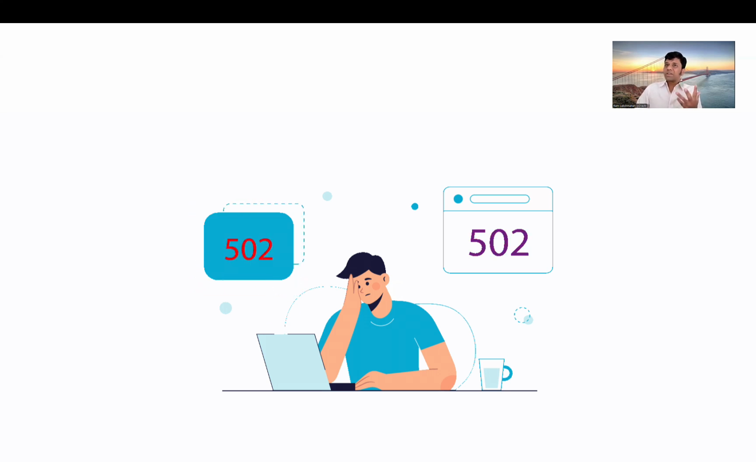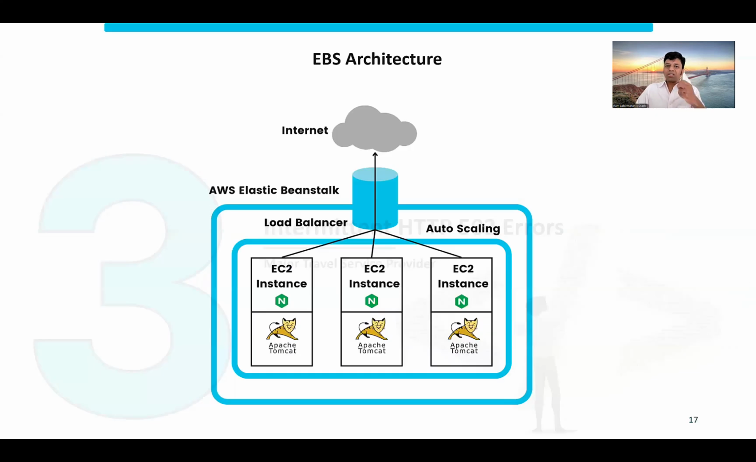And they were running on one of the services from Amazon AWS called EBS. So it is basically a containerization service, right? They were running on this containerization service called EBS from Amazon AWS. So they were intermittently getting 502 errors.